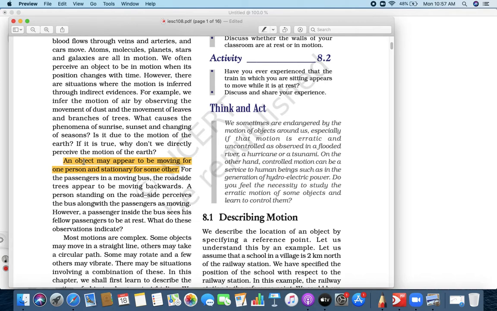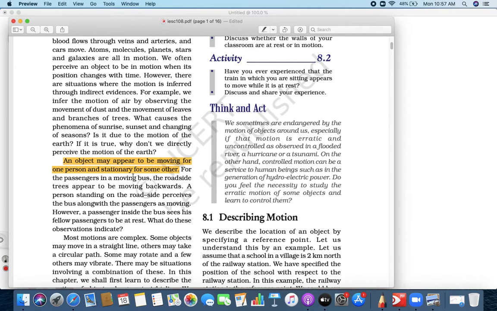Okay. Now here if you see properly, for the passenger in a moving bus, the roadside tree appears to be moving backwards. But a person standing on the roadside perceives that the bus is moving along with the passengers. So for both of them, the person inside the bus sees that the trees are moving back, and the person on the roadside sees the bus is moving, right, like that.